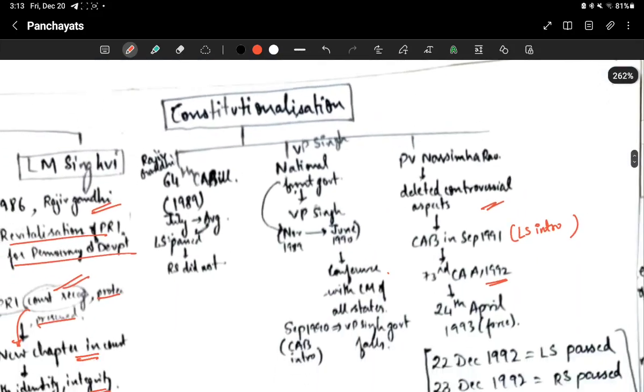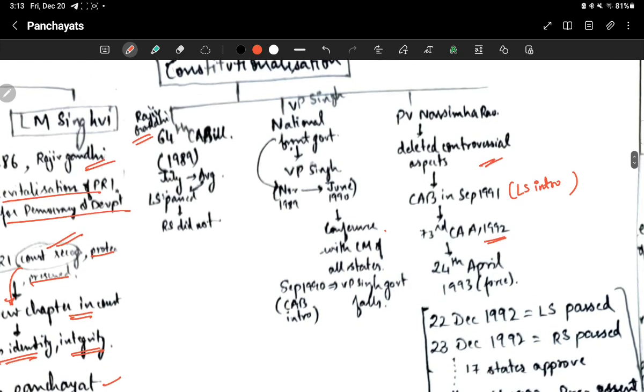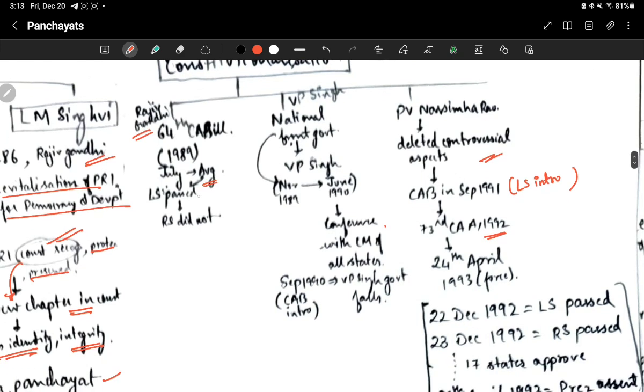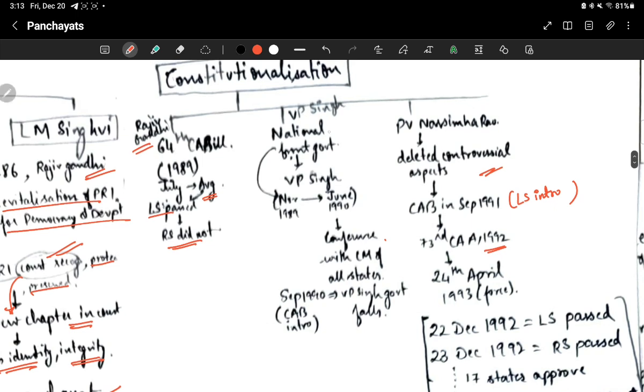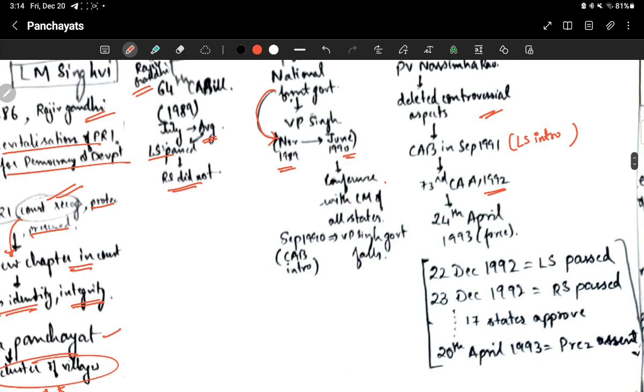Now let's see how it got constitutionalized. Basically, Rajiv Gandhi introduced the 64th Constitutional Amendment Bill in 1989, in May. Then in August, Lok Sabha passed it, but Rajya Sabha did not pass it because of some political reasons. So it failed here. Then came the VP Singh government, that is the National Front government. It was instituted in November 1989, and in June 1990, it held a conference with all the CMs of all the states.